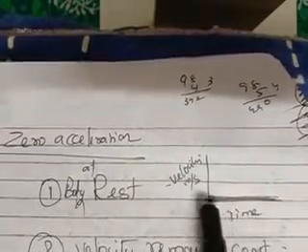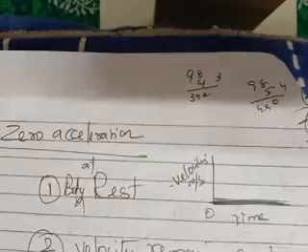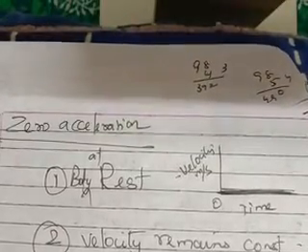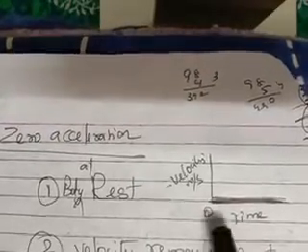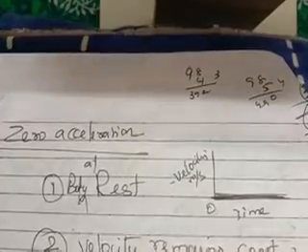See, it is at rest, and there is no change in the velocity, and it is simply at rest. The car is at rest. It is waiting, or it is in the parking lot. So what happens? It keeps on waiting. It is at rest only. So what will happen? The time keeps on increasing, but the body is at rest. So in that case, you can say the body is undergoing zero acceleration because there is no change in velocity.